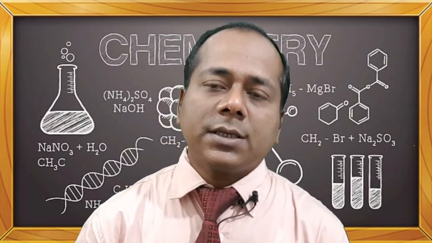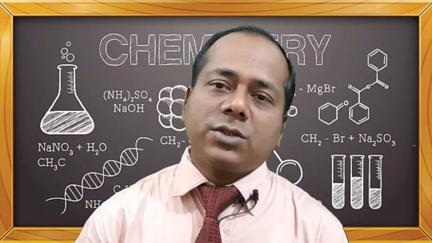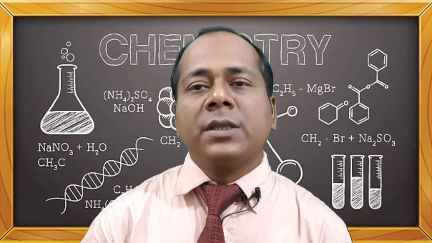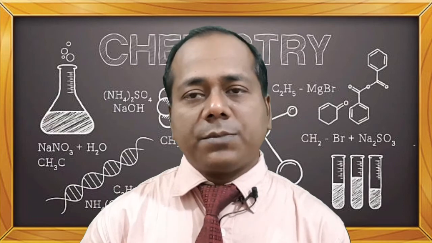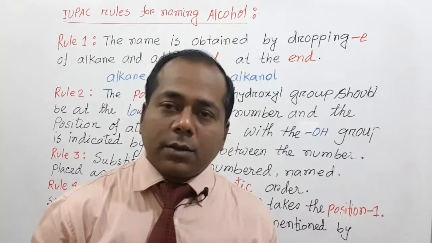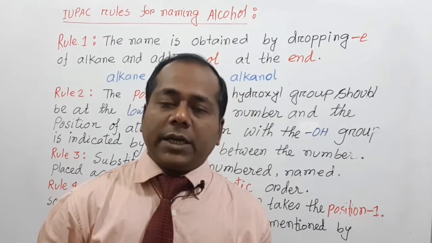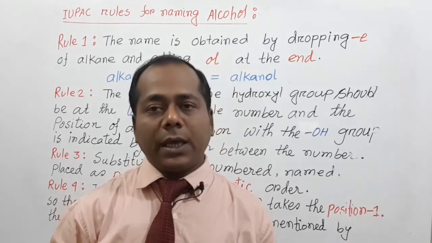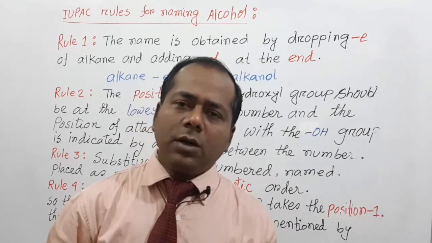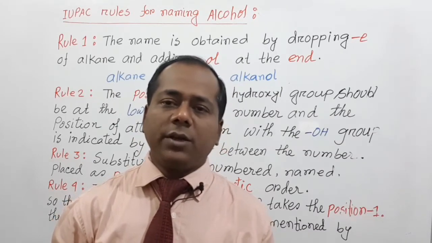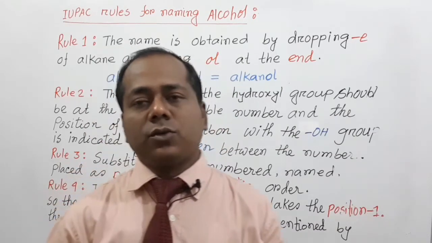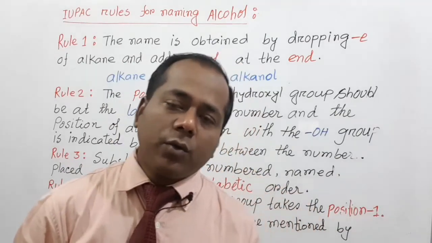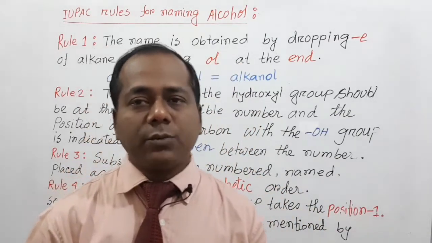My dear students, today we discuss some important topics from chemistry second paper, chapter 2, organic chemistry. Our first topic is naming of alcohol. Alcohol is a compound in which a hydroxyl group is bonded with a saturated carbon.